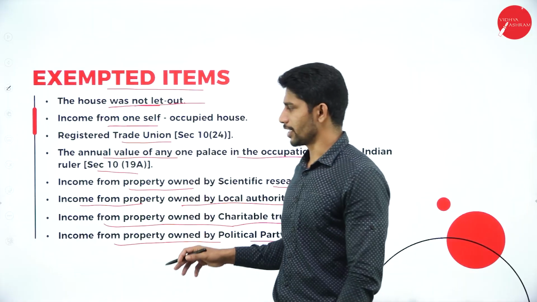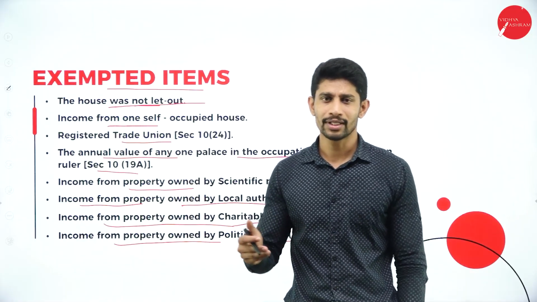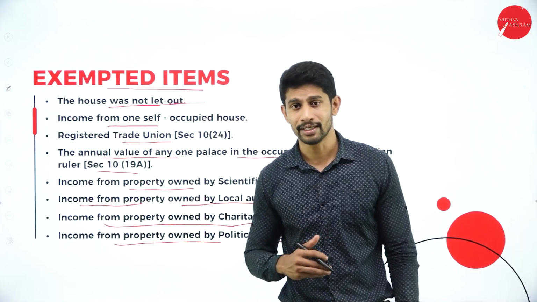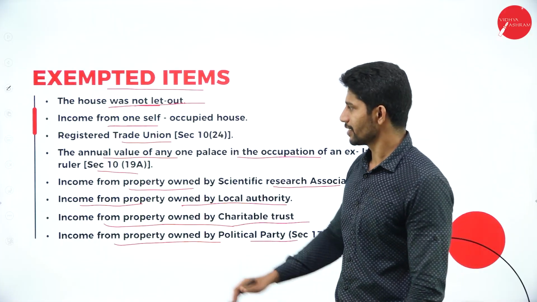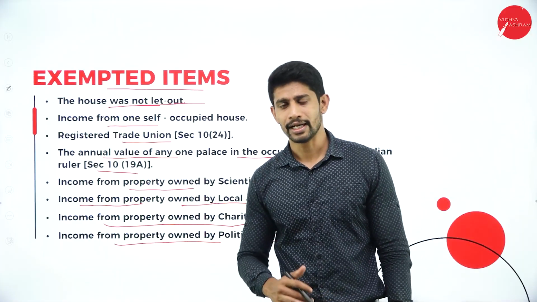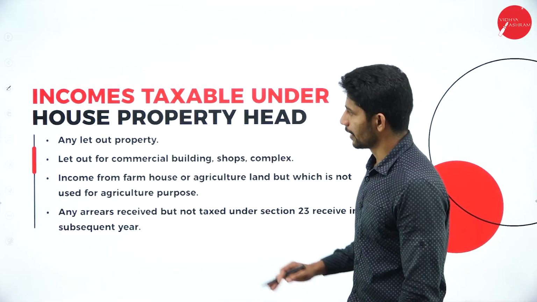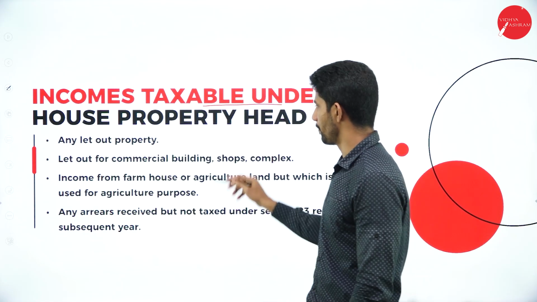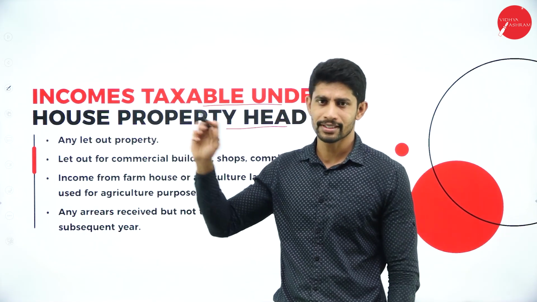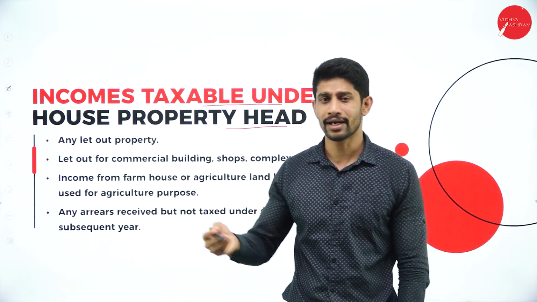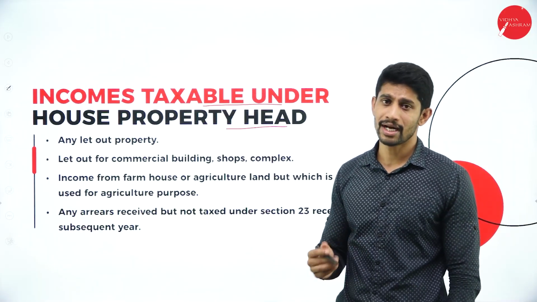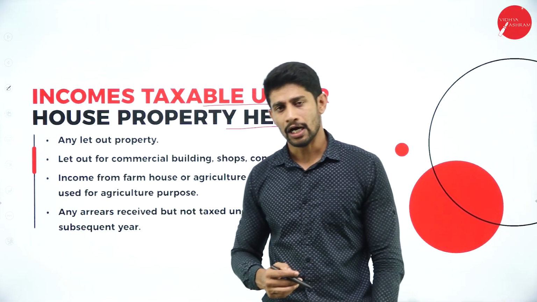So in these many scenarios, in these many cases, even though they are earning the rent or the income from that property or from that building, it is not taxable. It is exempted under income from house property. Next thing, incomes taxable under house property head. Yes, in the previous slide, we got to know which items are exempted from house property. Here you get to know which items are taxable under income from house property.